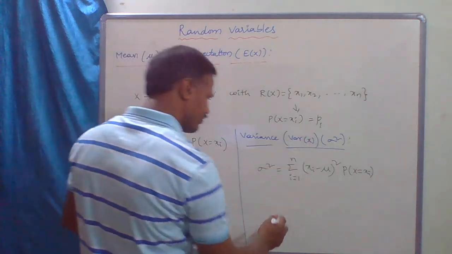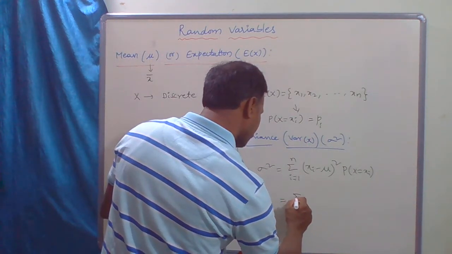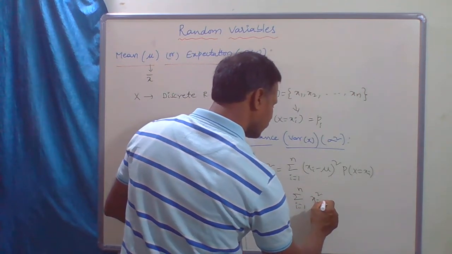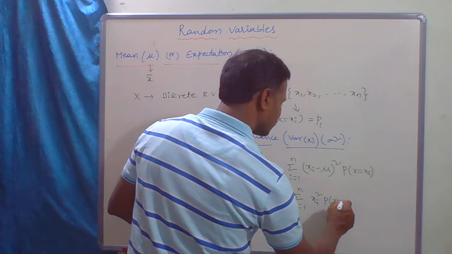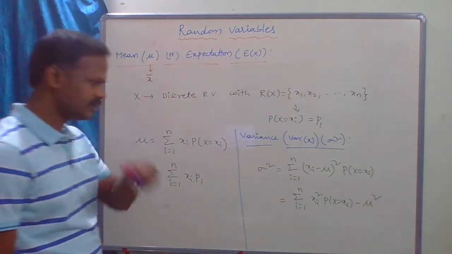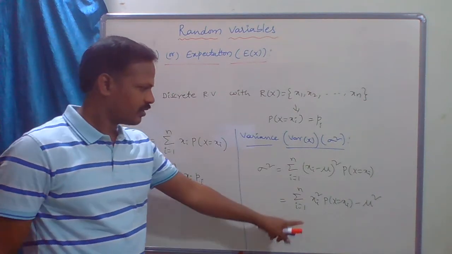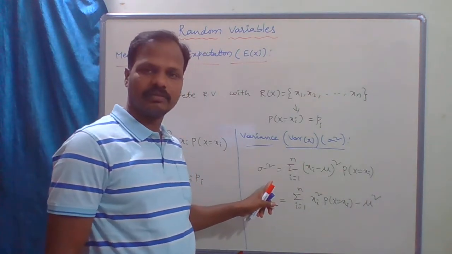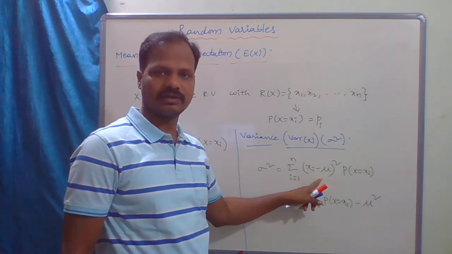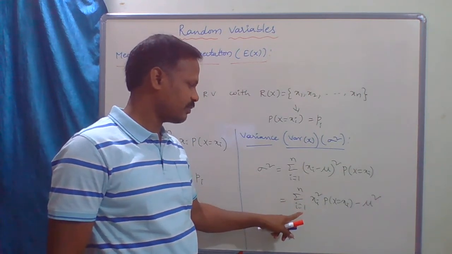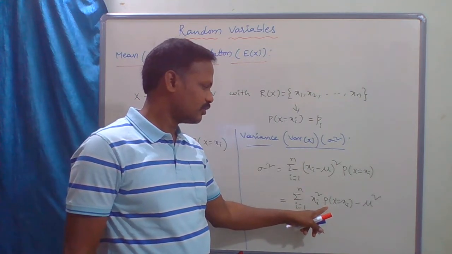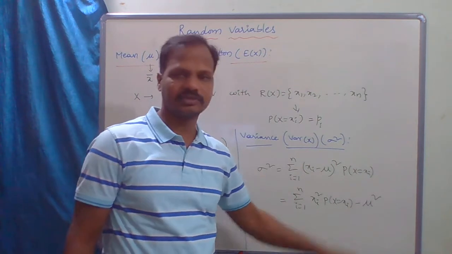If you simplify this, you will get summation from i equal to 1 to n xi square into probability of x equal to xi, minus mu square. So in general, while solving the problems, we use this formula, because the earlier one is somewhat inconvenient. So we use summation from i equal to 1 to n xi square into probability of x equal to xi, minus mu square.